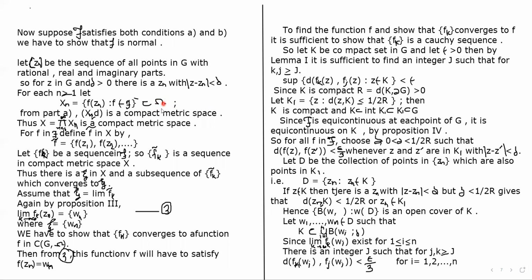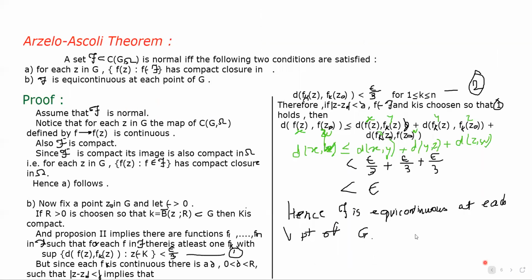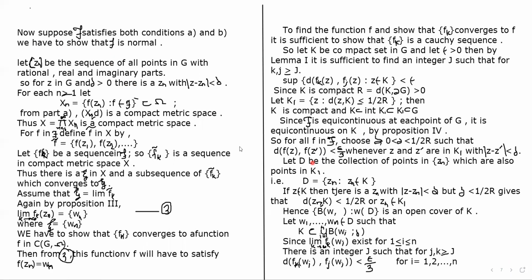From the first part, we said that the set of f of z has a compact closure. From this we can say that the closure of f of zn is also a compact metric space.